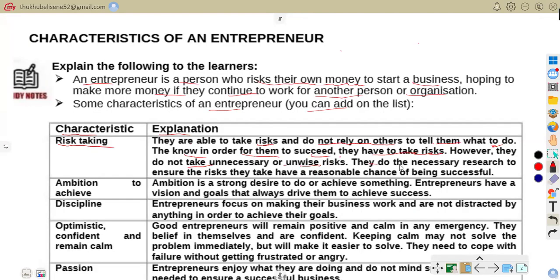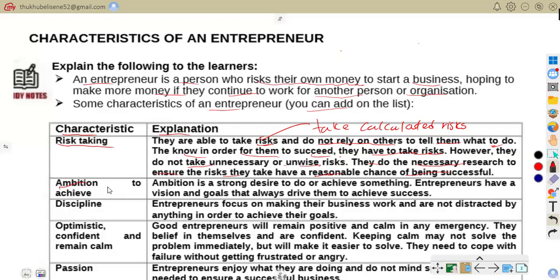They do the necessary research to ensure the risk they take has a reasonable chance of being successful. Meaning to say, they take calculated risk. Entrepreneurs take what? Calculated risk. So that is that.